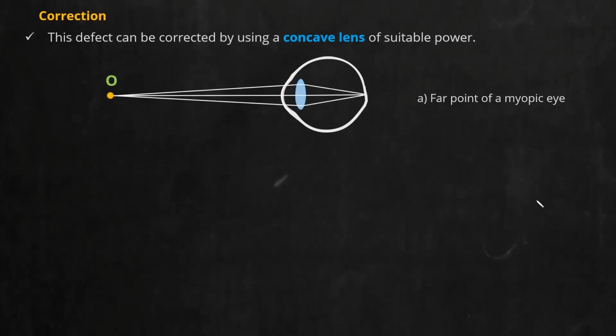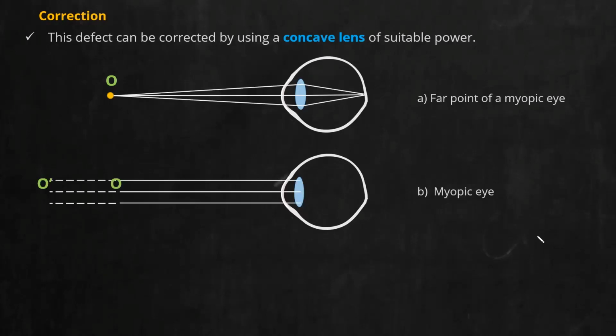No issues. Now second case, we will consider for a myopic eye. Myopic eye, this case where am I placing the object? Infinity. Yeah, infinity. But if rays come from infinity, will this person be able to focus on retina? No. No, it will form in front of retina.